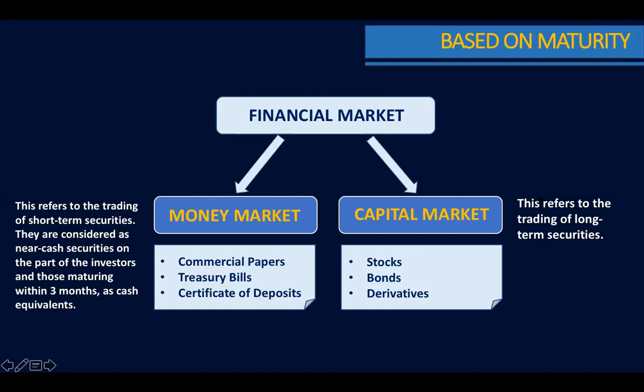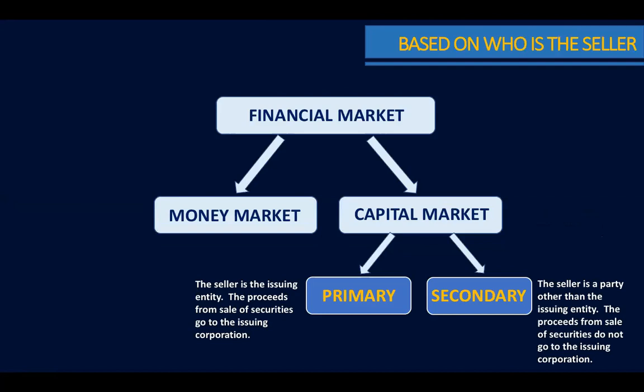Now, the capital market refers to trading of long-term securities. Some of the common capital market securities are stocks, bonds, and derivatives. Now, based on who is the seller, we can classify securities as primary or secondary market. Both primary and secondary markets are part of the capital market. When we say primary market, the seller is the issuing entity. The proceeds from the sale of securities go to the issuing corporation.